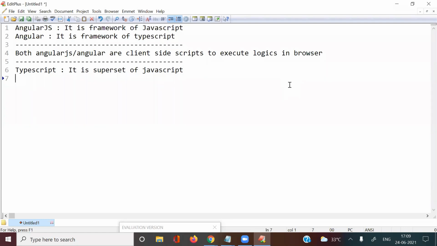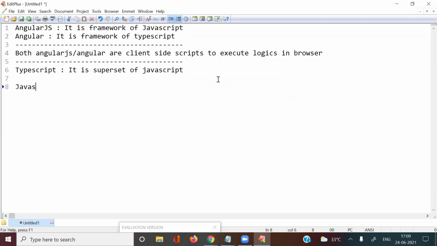So TypeScript is a superset of JavaScript. It is supporting all the features of JavaScript. Additionally, a few more features are available. Like here, data types, and next, object-oriented programming support. Like that, many advanced features are available in TypeScript compared with JavaScript. Now what are the main features we will discuss here?